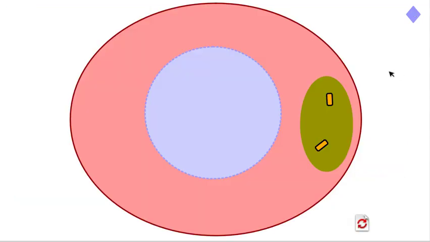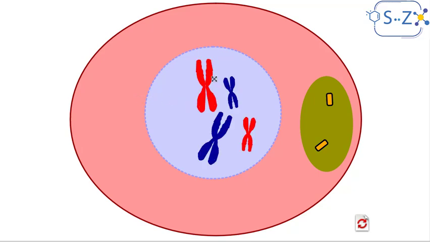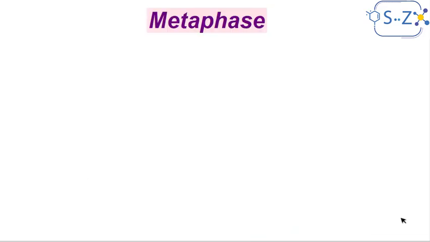So during prophase, first of all, the nuclear membrane disappears. We see the chromatin condenses into chromosomes, and the centrosomes become asters, and we see the spindle of fibers form between these asters. The second phase after prophase is metaphase.